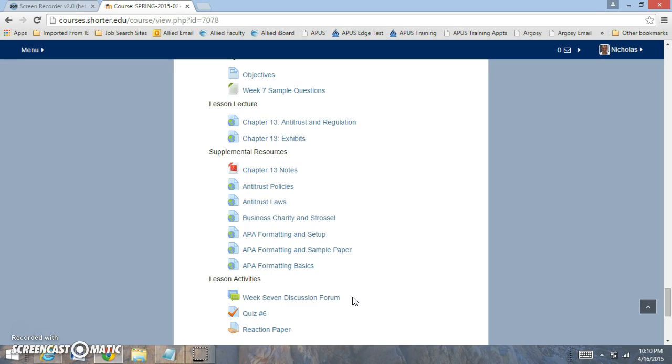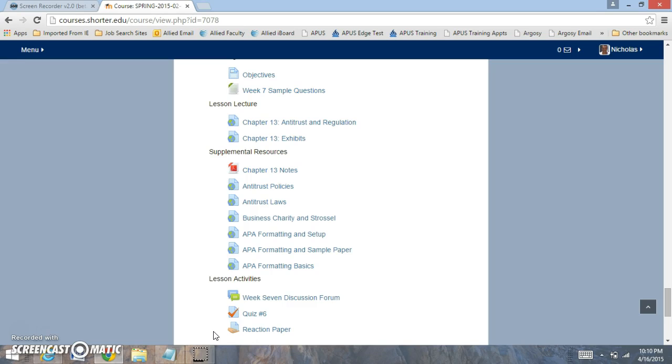Your quiz is going to be covering 20 multiple choice questions. And here's your reaction paper. Now your reaction paper is going to be dealing with an article analysis. So in the reaction paper, you're going to be focusing on finding an article that's relevant. And when you look at that article, you're going to summarize the article in one paragraph, evaluate it in paragraphs 2 and 3, and provide your recommendations or conclusions in paragraph 4 and 5.